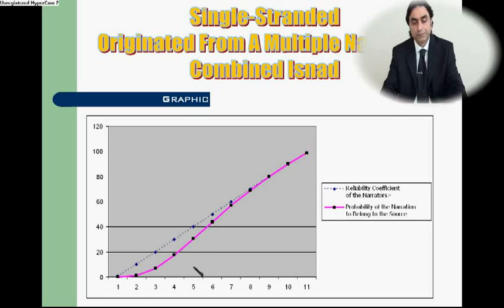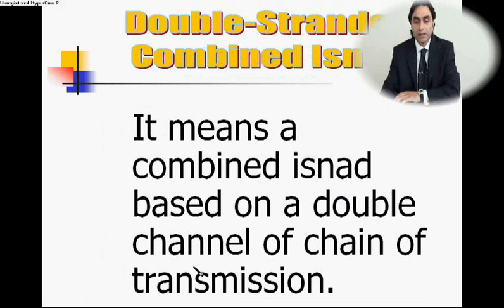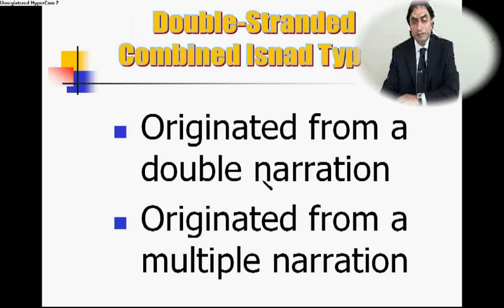Now, double-stranded combined isnad. In this theory, it means a combined isnad based on a double channel of chain of transmission. Double-stranded combined isnad types are originated from a double narration, or originated from a multiple narration.